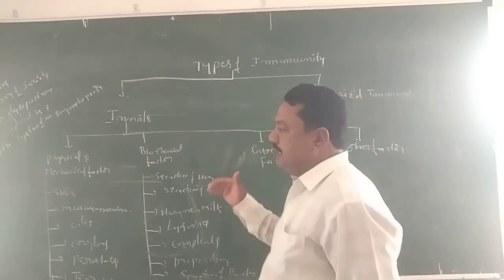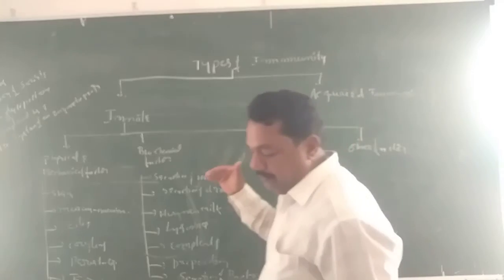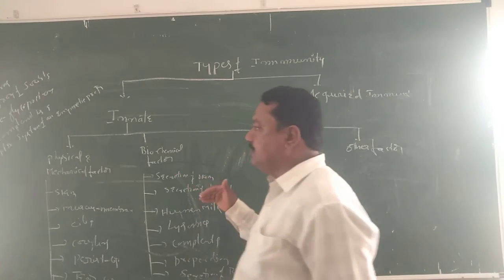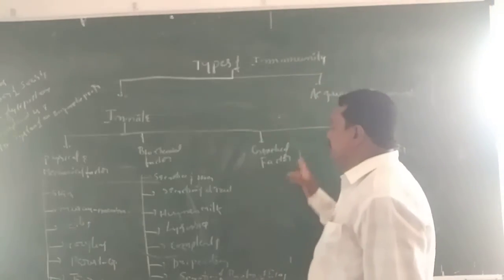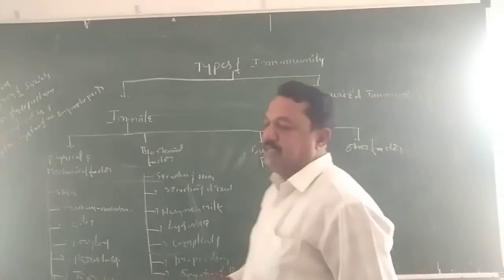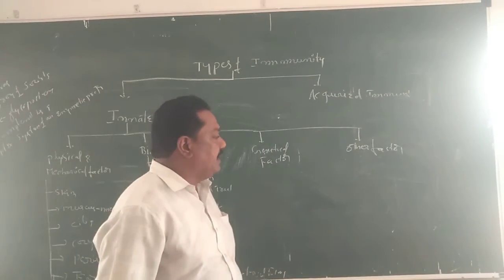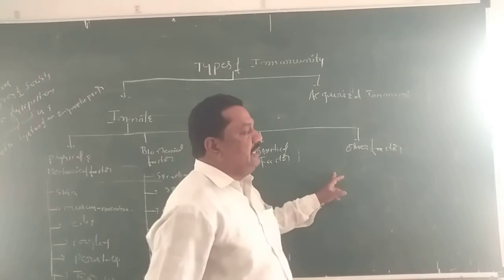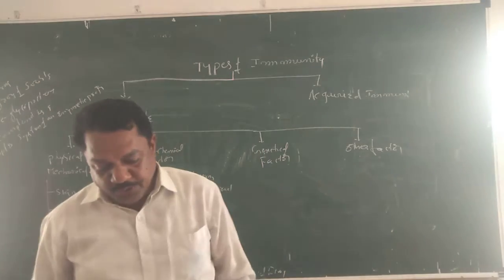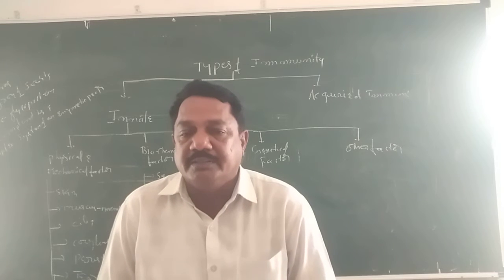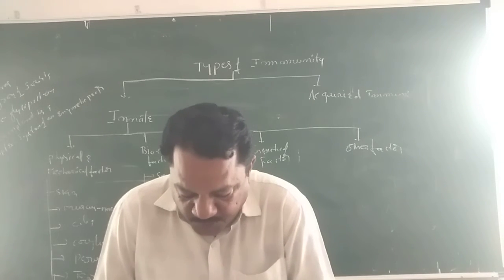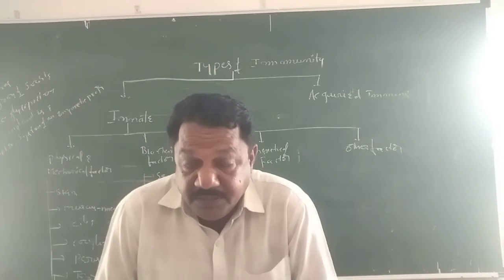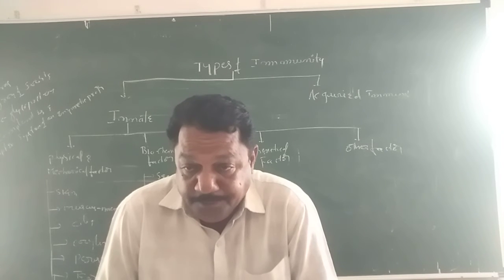The physical factor and chemical factor play a major role, and the biochemical factor also plays a major role in immune system development. Along with the chemical factor, there are other factors, especially temperature. You know about constant body temperature: thermoconformers and thermoregulators. Birds and mammals come under thermoregulators.